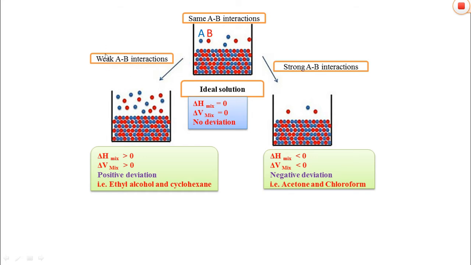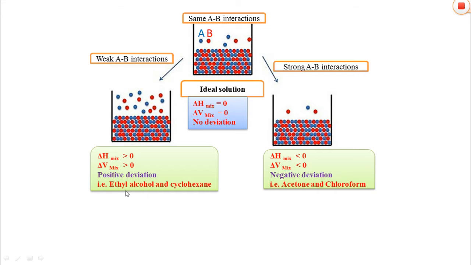Due to the weak interaction of A and B, the molecules do not hold tightly. That's why the delta V of mixing is also greater than 0. For the dissolution, there is a requirement of heat. This required heat is taken by the system from the surroundings. That's why this type of dissolution is an endothermic dissolution, and the delta H of mixing is greater than 0.